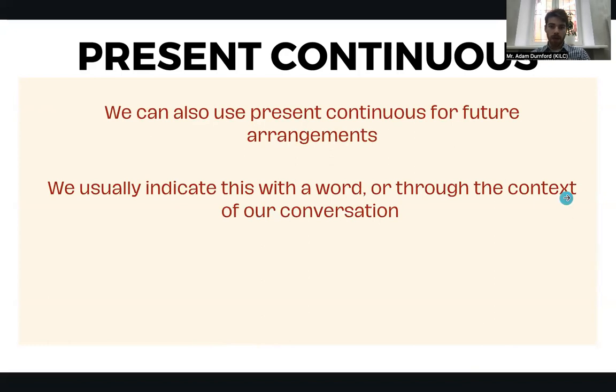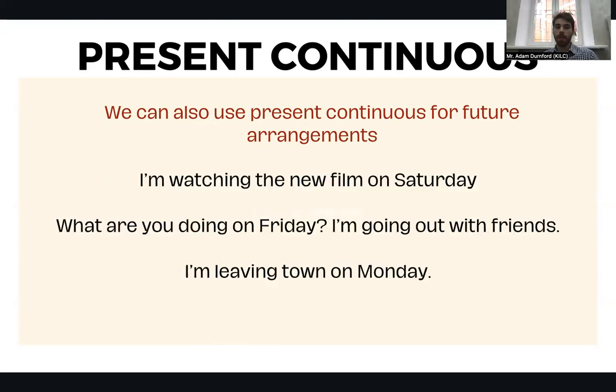Okay. We can also use the present continuous for future arrangements. So we usually indicate this with a word or through the context of our conversation. So I'm watching the new film on Saturday. Here I use the word Saturday and I indicate that we are talking about Saturday, yes? So it's not Saturday yet, that's the future. So I say I'm watching the new film on Saturday.